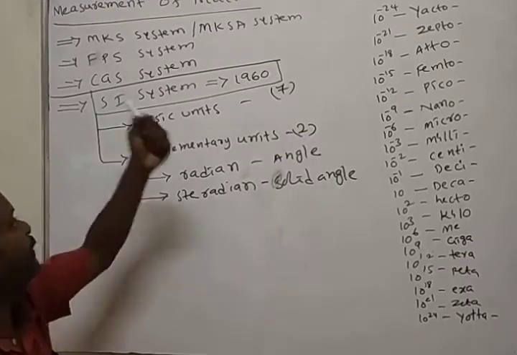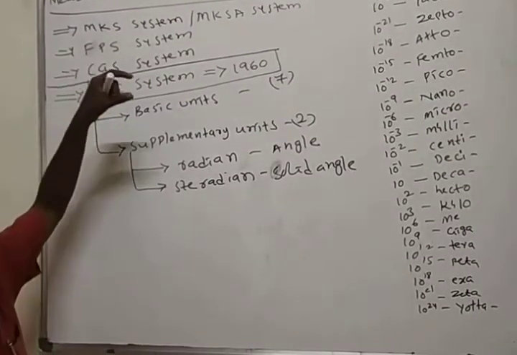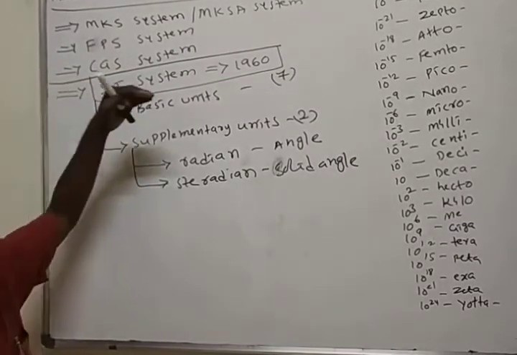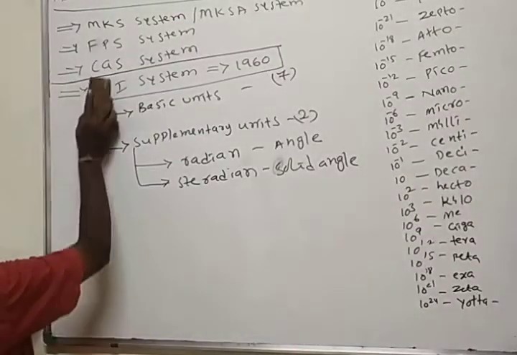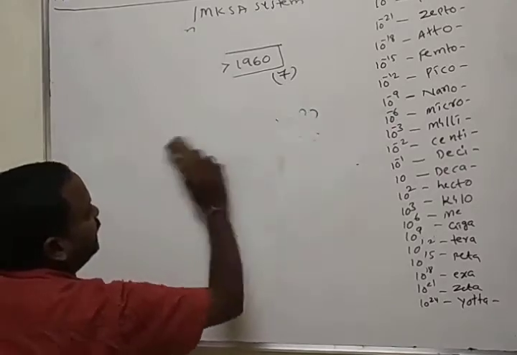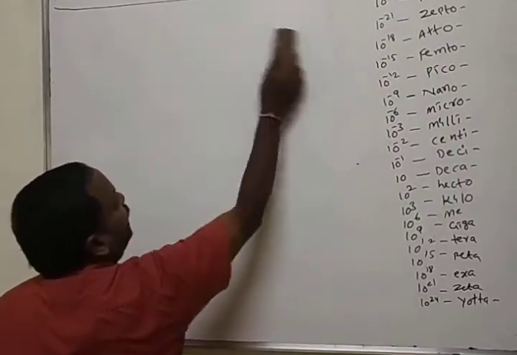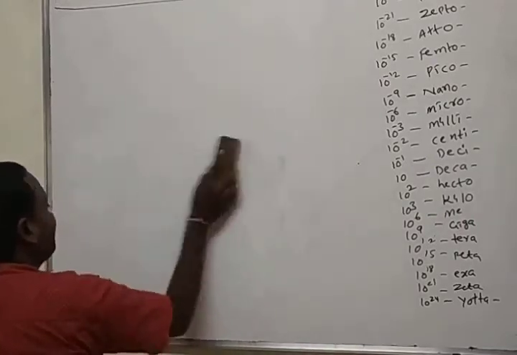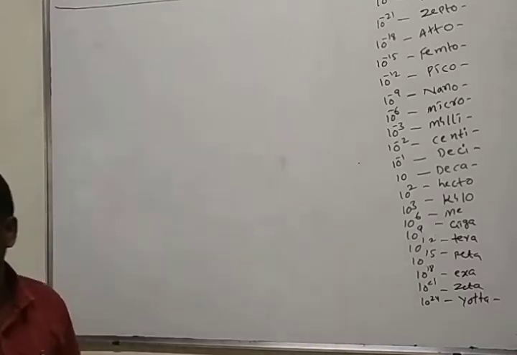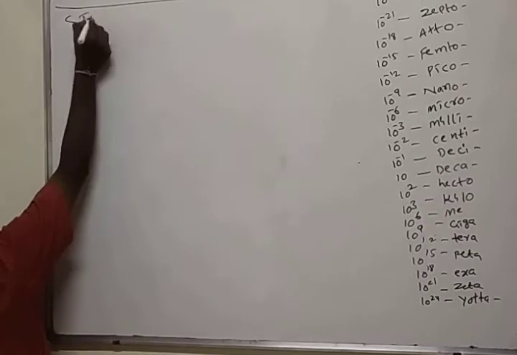Before seeing the basic units, how many types of systems are there? 4 types of system. What are those? MKS system, FPS system, CGS system, SI system. What is the SI system? It stands for International System, and we simply call it the SI system. Here I am taking the SI system.